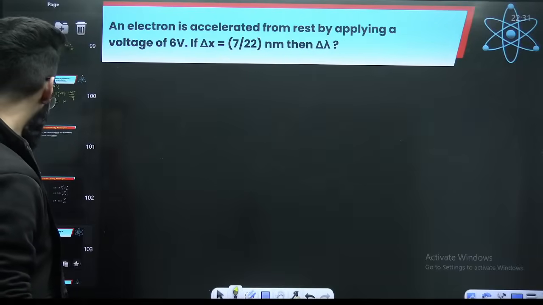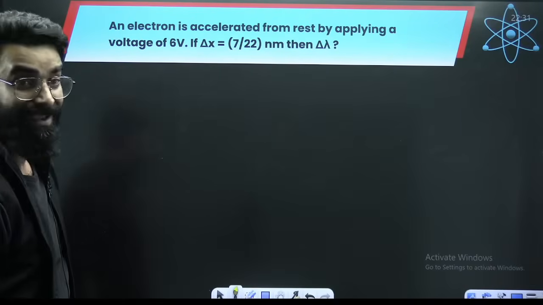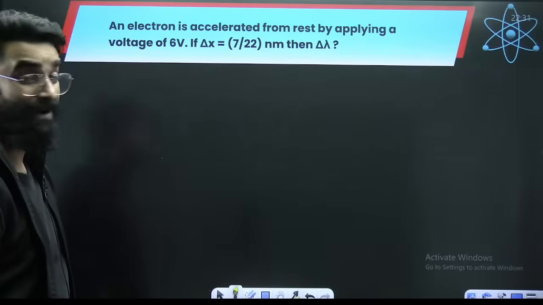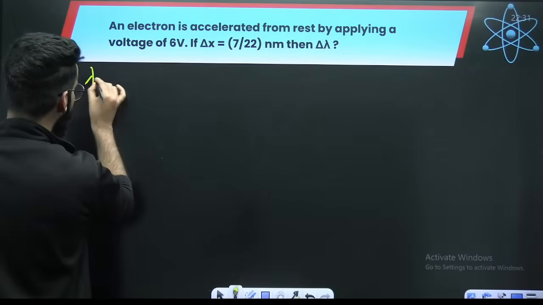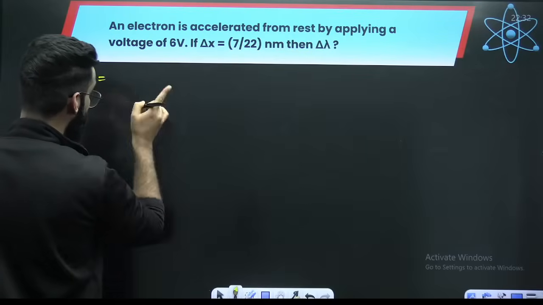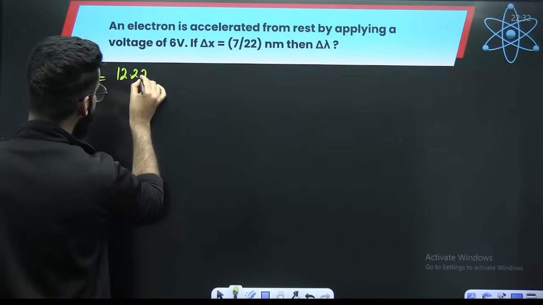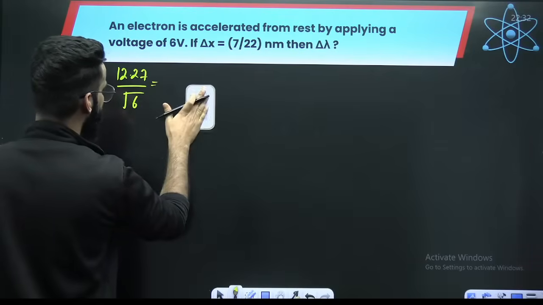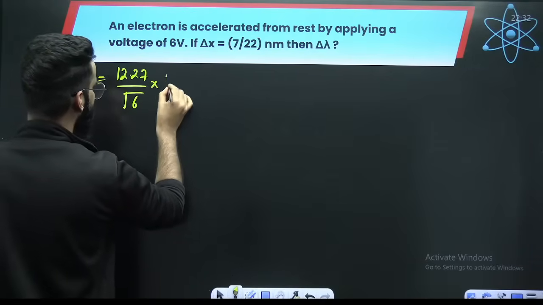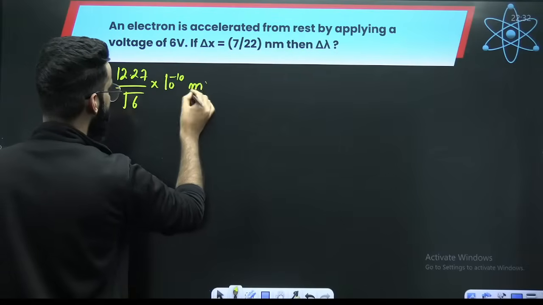Right? If you look at this question, an electron is accelerated from rest by applying a voltage of 6V. If electron is accelerated, how do we calculate its lambda? 12.27 divided by under root of V. V is 6, right? And it's going to be in angstroms, multiplied by 10 raised power minus 10 meters. So you got lambda.